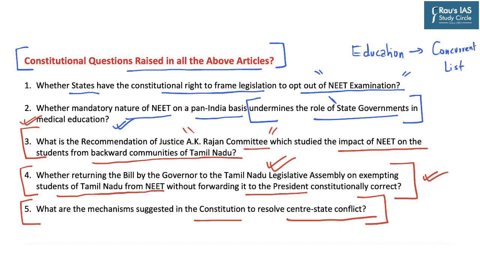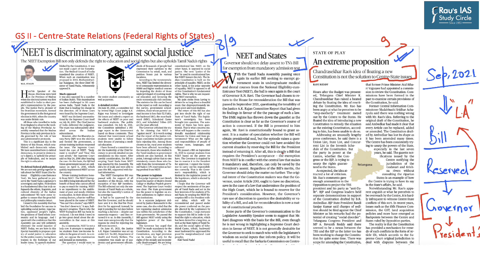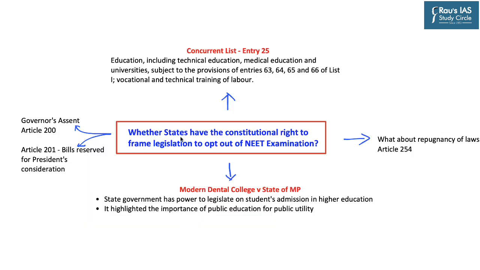So our whole discussion will be based on these questions which can be framed after going through these three very important articles. The first question was whether states have the constitutional right to frame legislations to opt out of NEET examination. In this regard, since this article has been written by the Chief Minister of Tamil Nadu, he has emphasized two important aspects. These are states' autonomy, or states' federal right to legislate on a matter which has been provided under the concurrent list. And the second point highlighted by the Chief Minister in this article is regarding ensuring social justice for the vulnerable sections of the population.